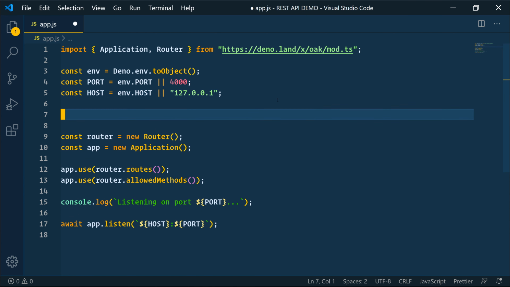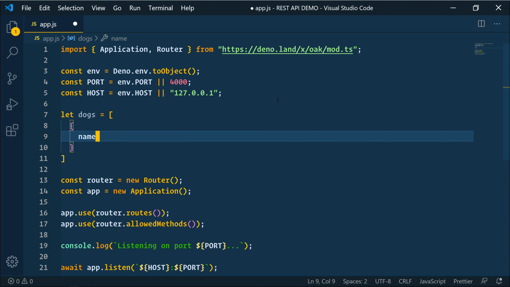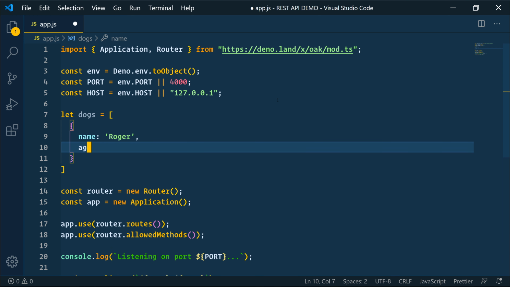All right, so for the database, again, it's just going to be in memory. We're not going to use an actual database. So we'll say let dogs equal. This is going to be an array of objects. So we'll say name Roger and age 8.